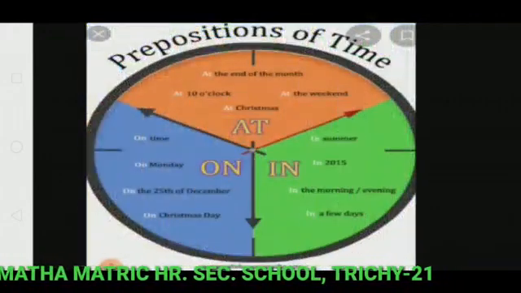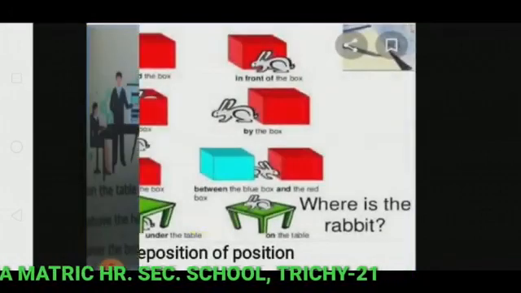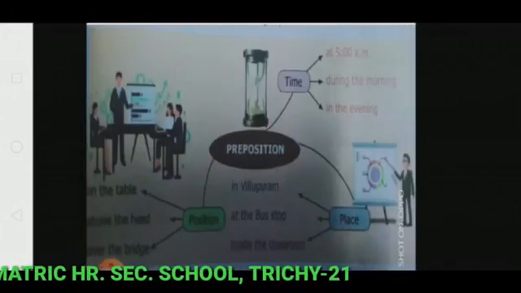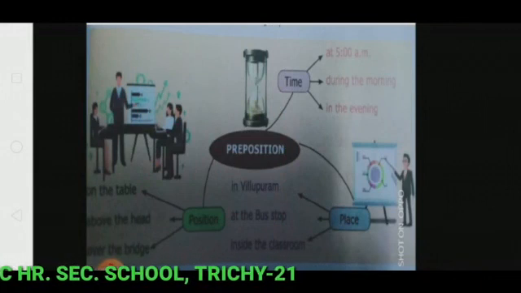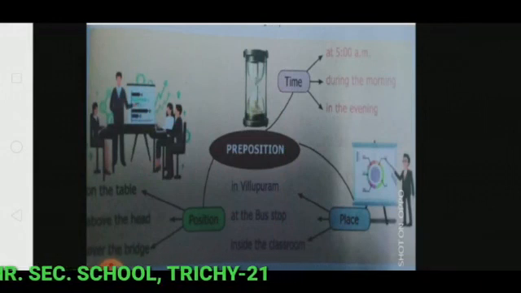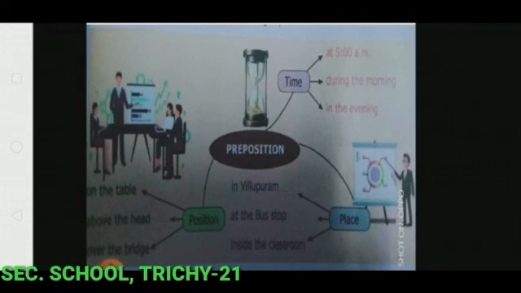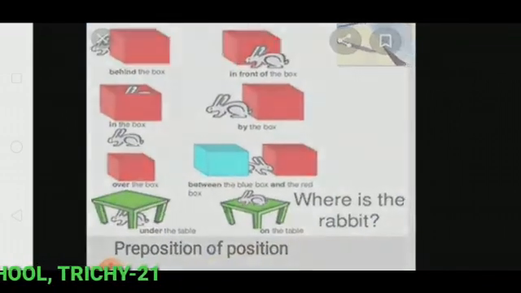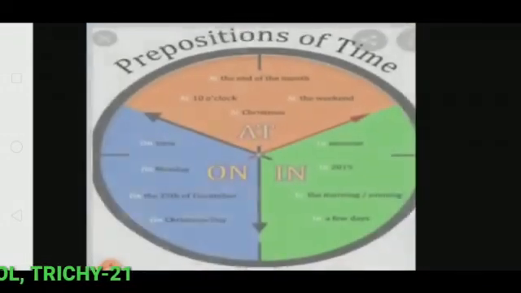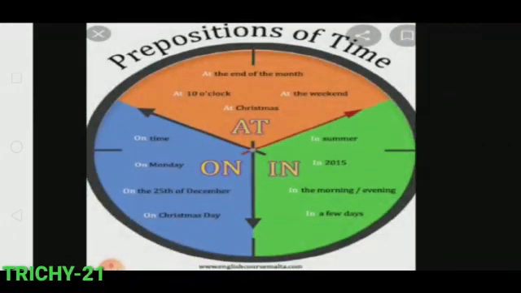A preposition comes before a noun or pronoun in a sentence and shows its relationship to another word or part of the sentence. Prepositions can be classified into three groups: preposition of position, preposition of time and preposition of place.